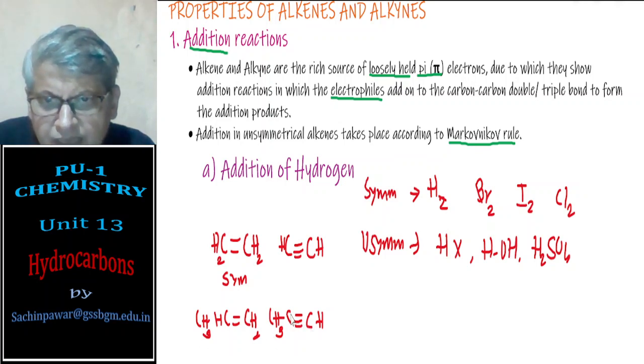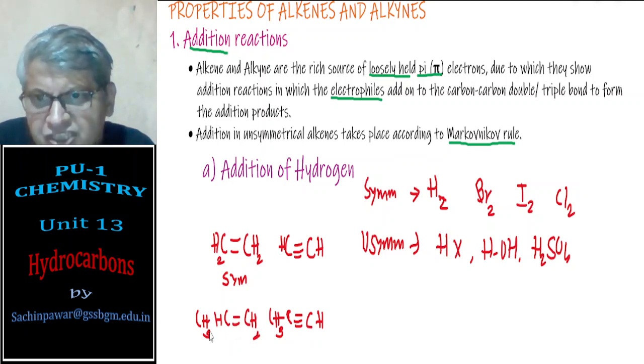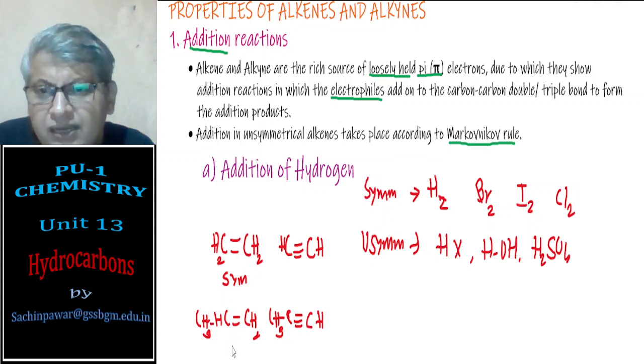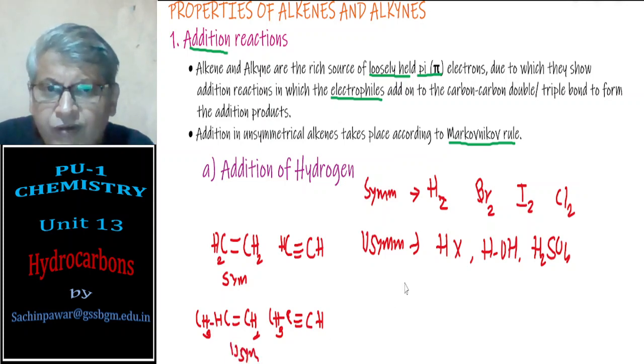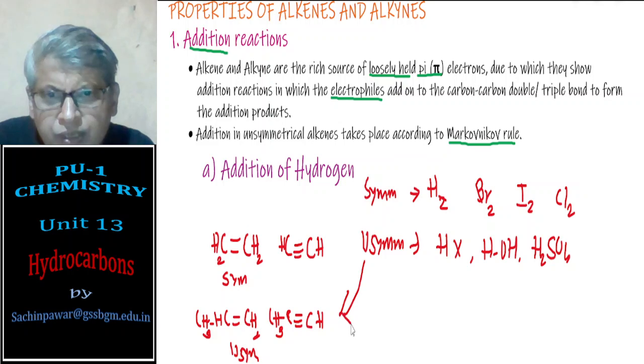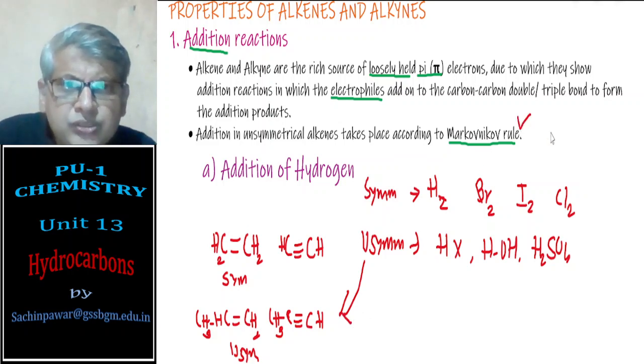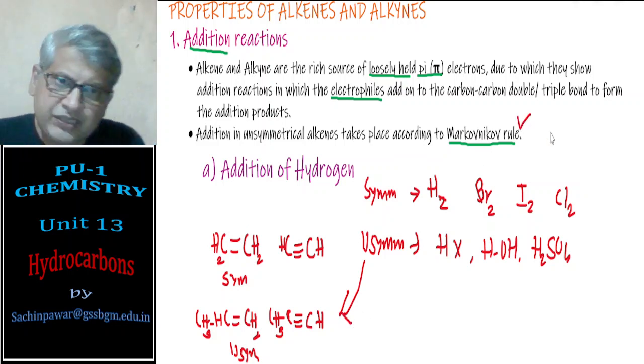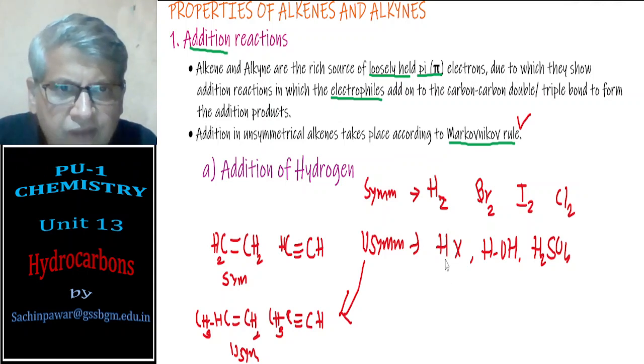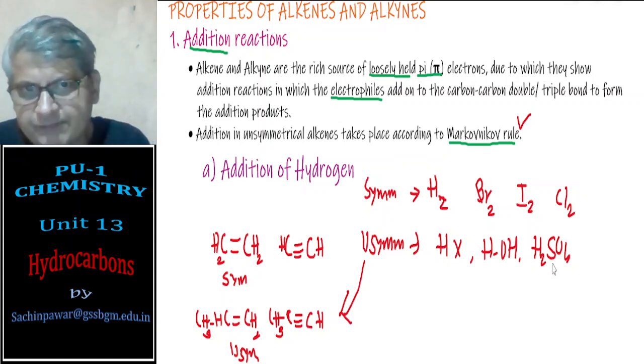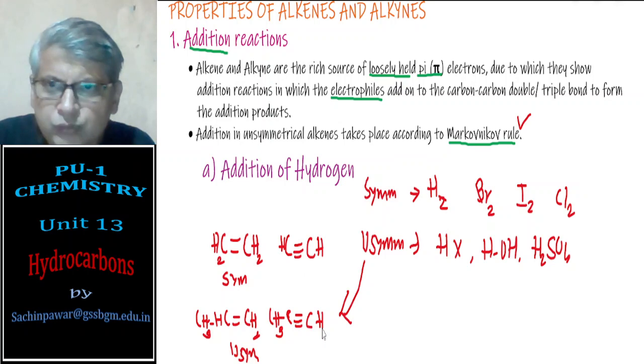This is a doubly bonded carbon atom attached to H and CH3. Here a triply bonded carbon atom, and a doubly bonded carbon atom here attached to two hydrogens and H, CH3. So these are actually unsymmetrical alkenes. And for addition of an unsymmetrical molecule to unsymmetrical alkenes, we have to use the Markovnikov rule, that we shall see as we go to addition of hydrogen halide, water, and sulfuric acid. Thank you. With this, let's move ahead to the next part.